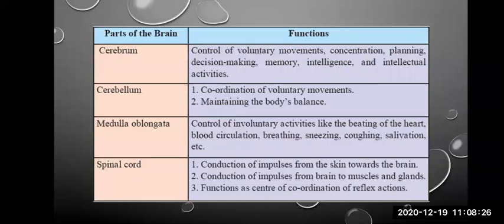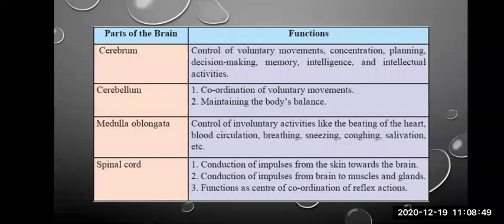In between the cranium and the brain, there is an empty space which is filled with a specialized liquid that is known as cerebrospinal fluid. This cerebrospinal fluid is protective in nature.